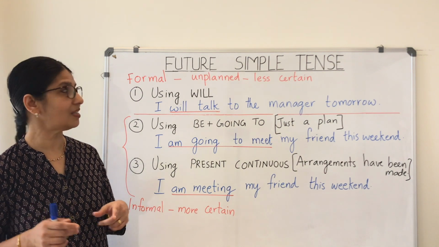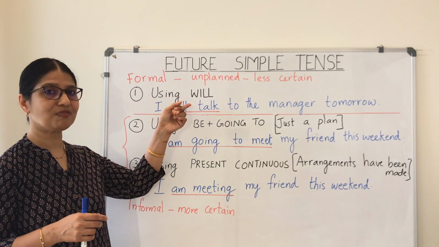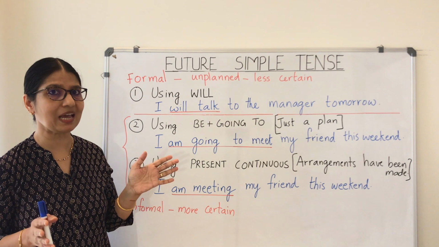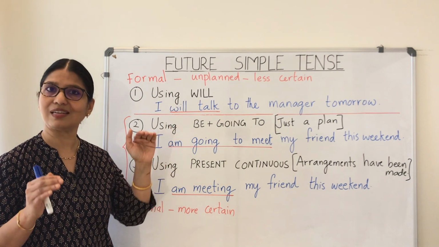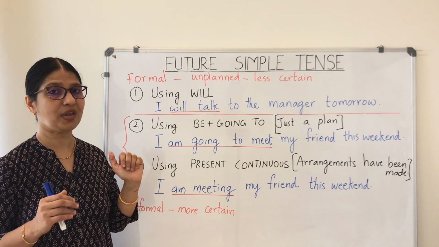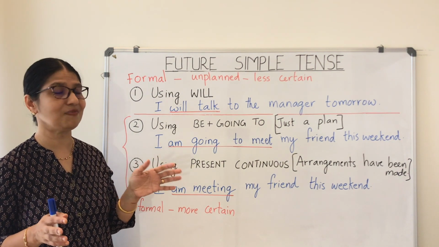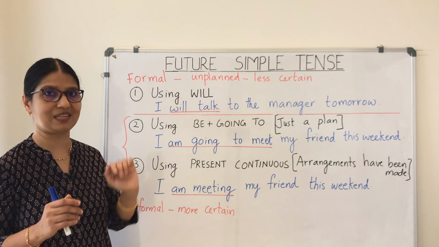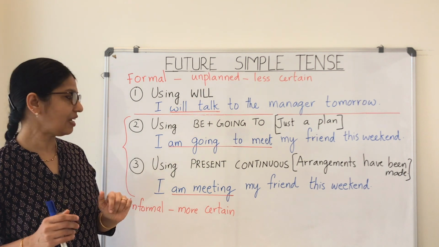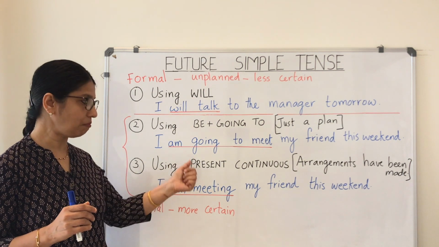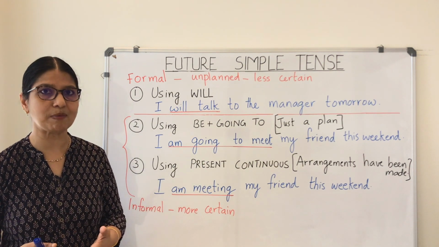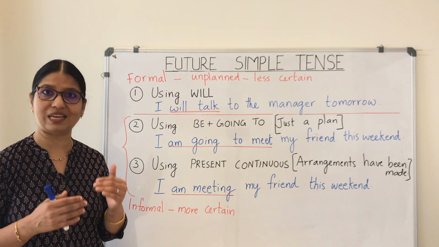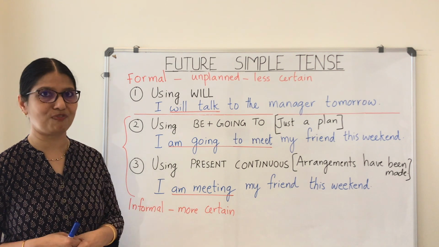So that means because we use will for something which was totally unplanned, the chances of that actually happening is less. So we are not very certain whether that will actually take place. On the other hand, when you say, I am meeting my friend this weekend, it's more likely to happen because the plan or the arrangement was made even before.